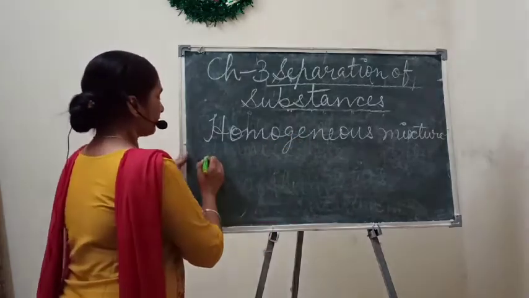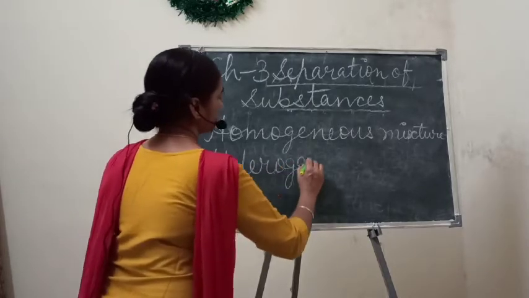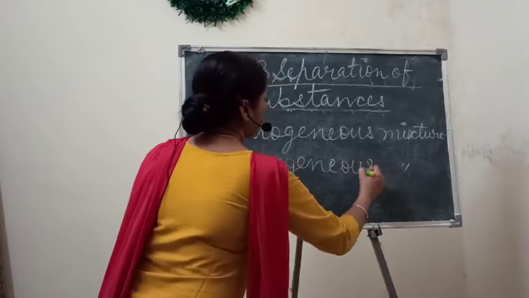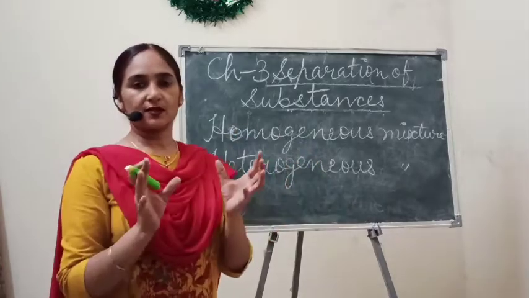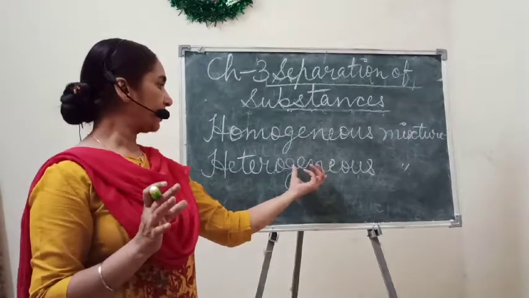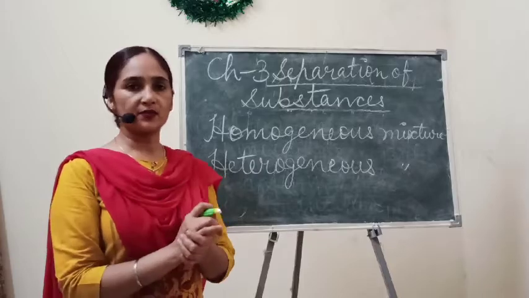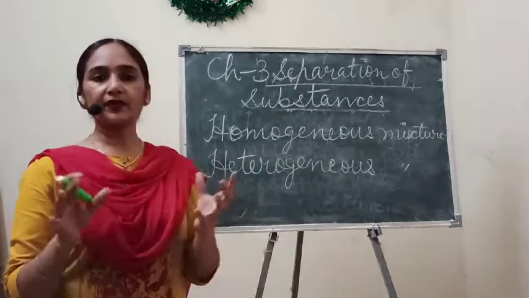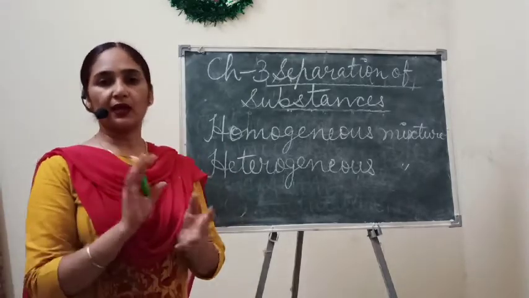But if we talk about a heterogeneous mixture, both substances, or more than one substance, can mix. We can make a heterogeneous mixture by mixing more than two substances, and after mixing also we can clearly see them separately.